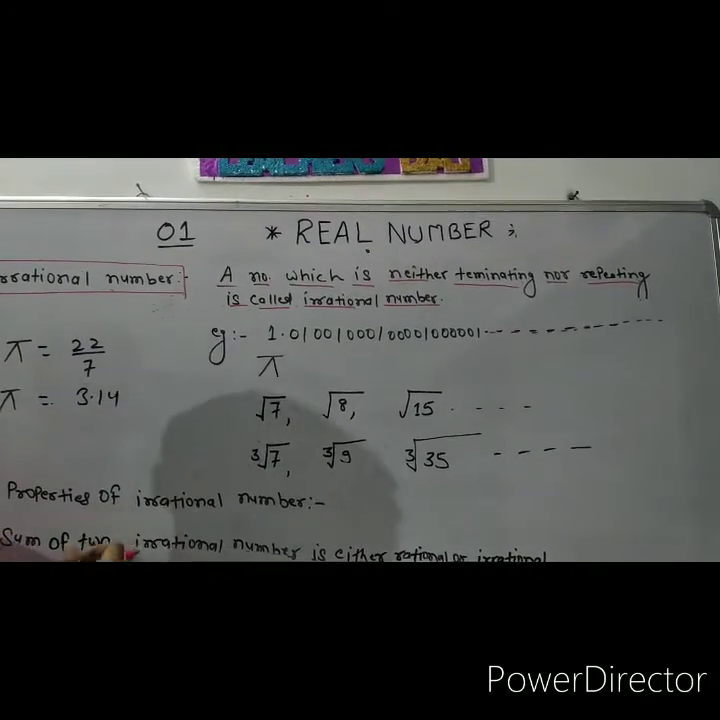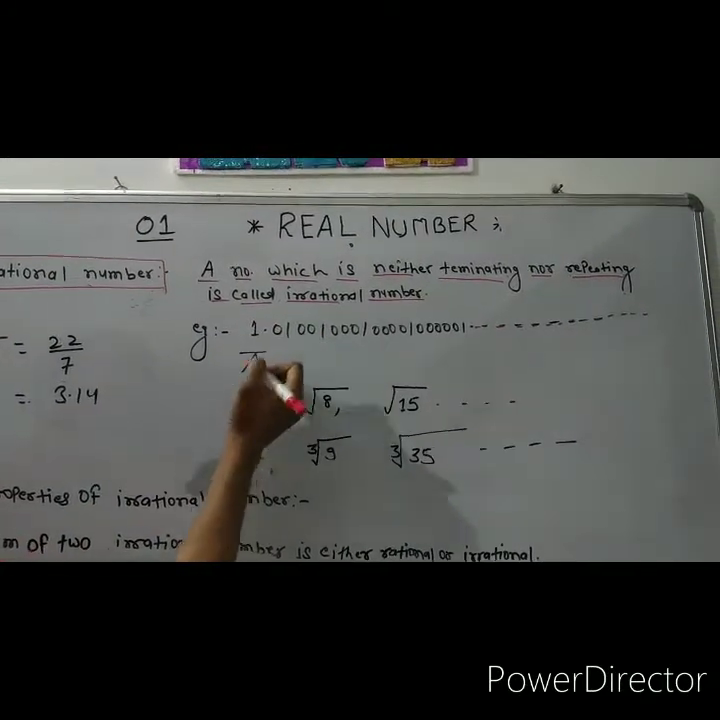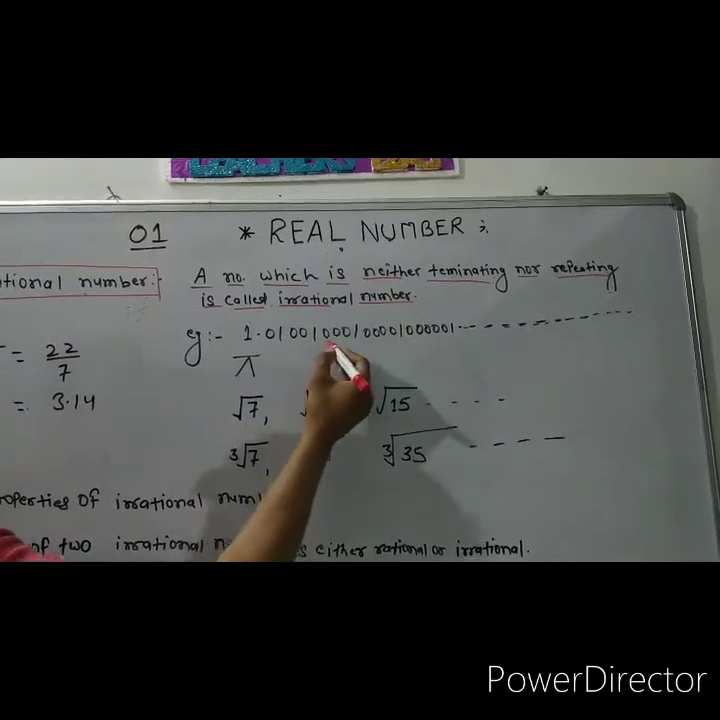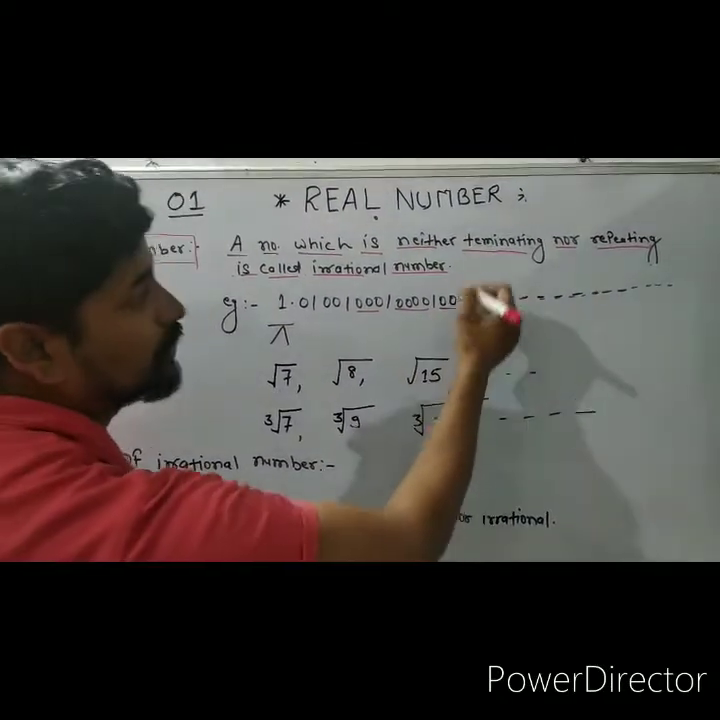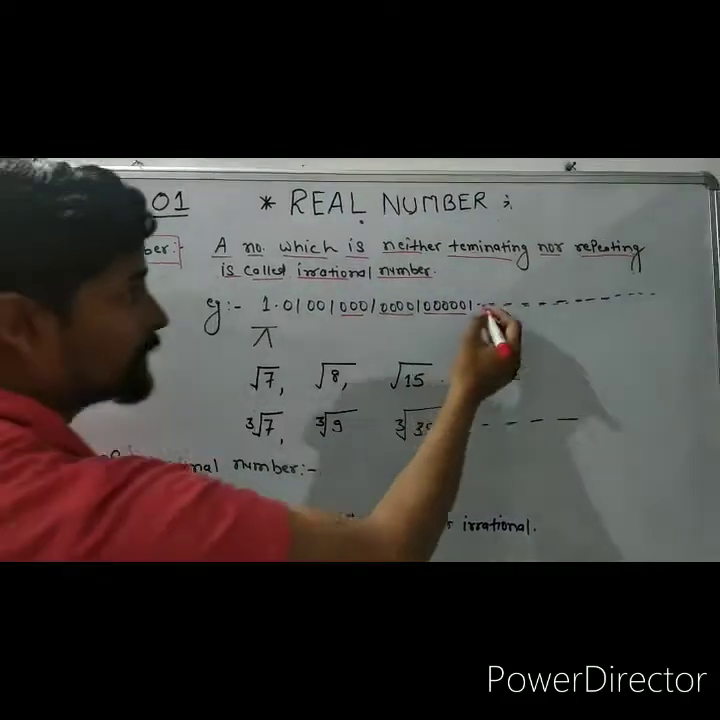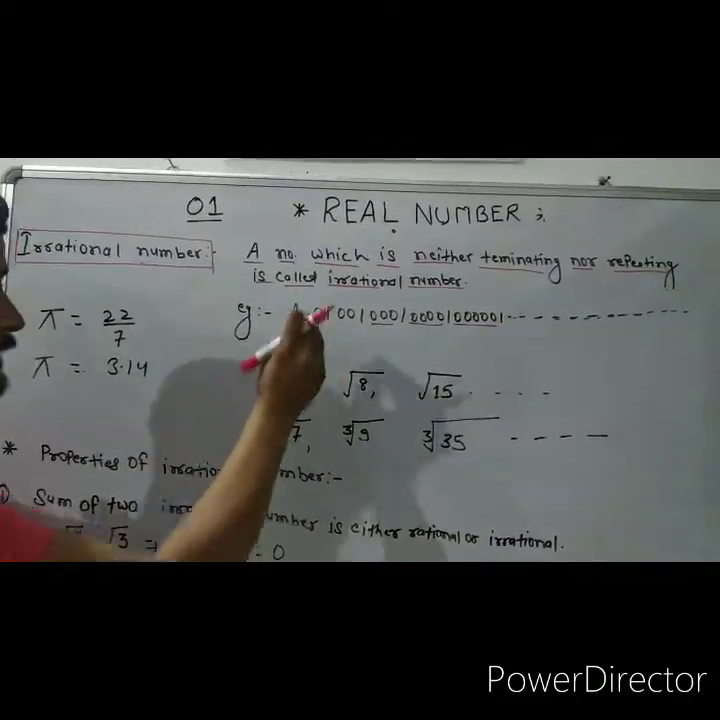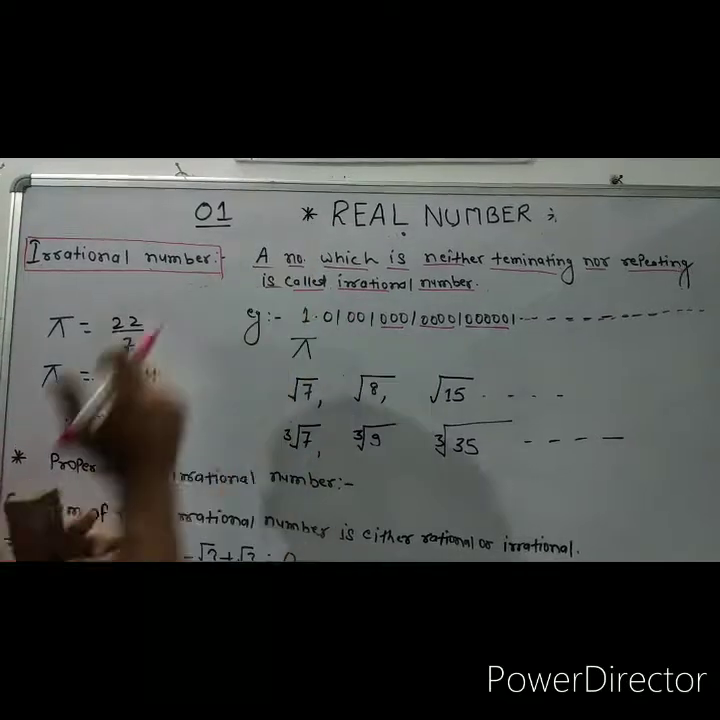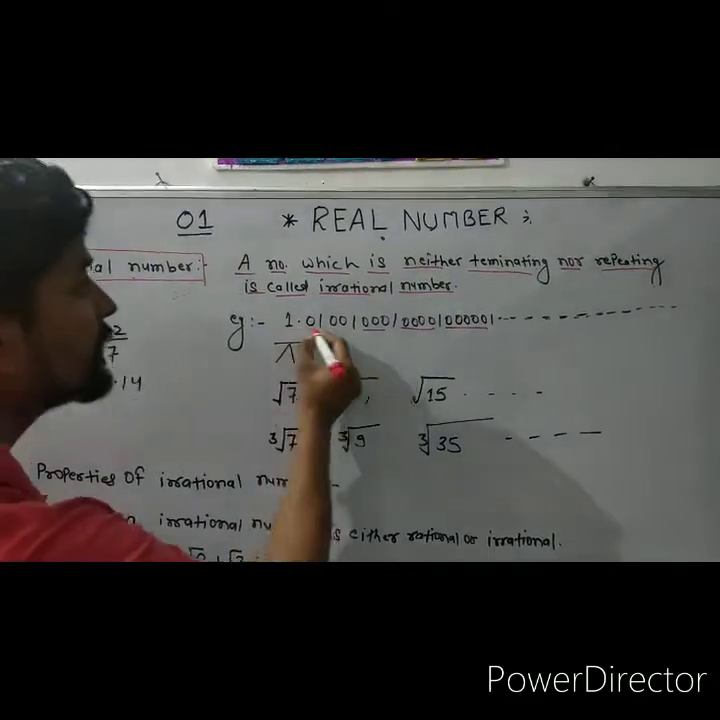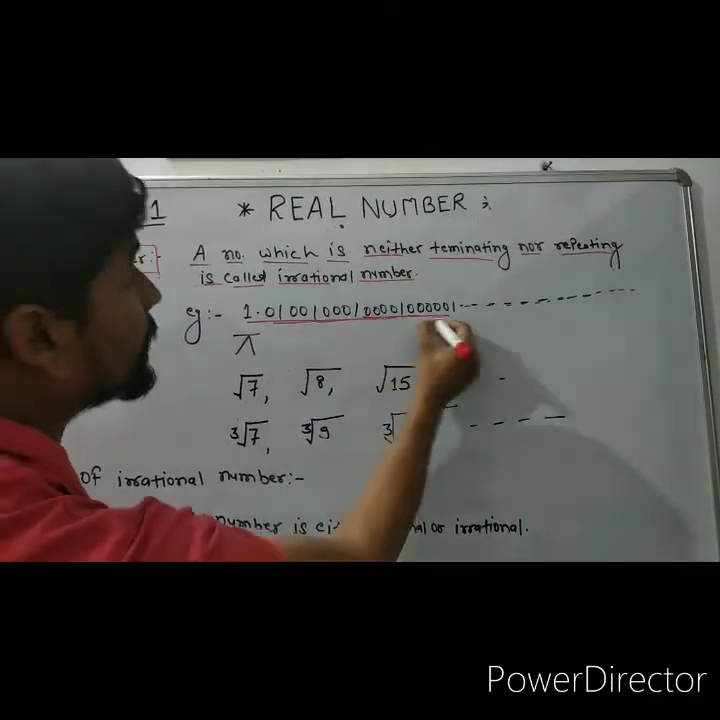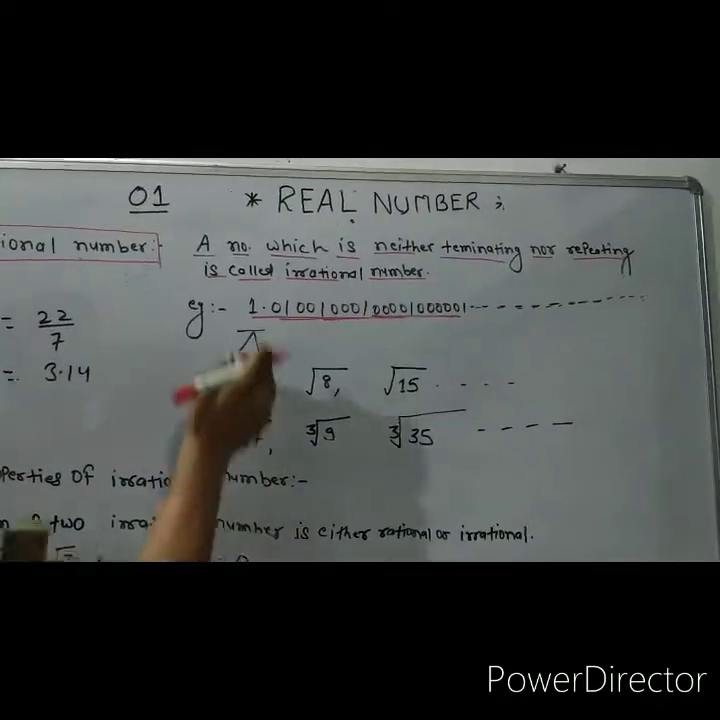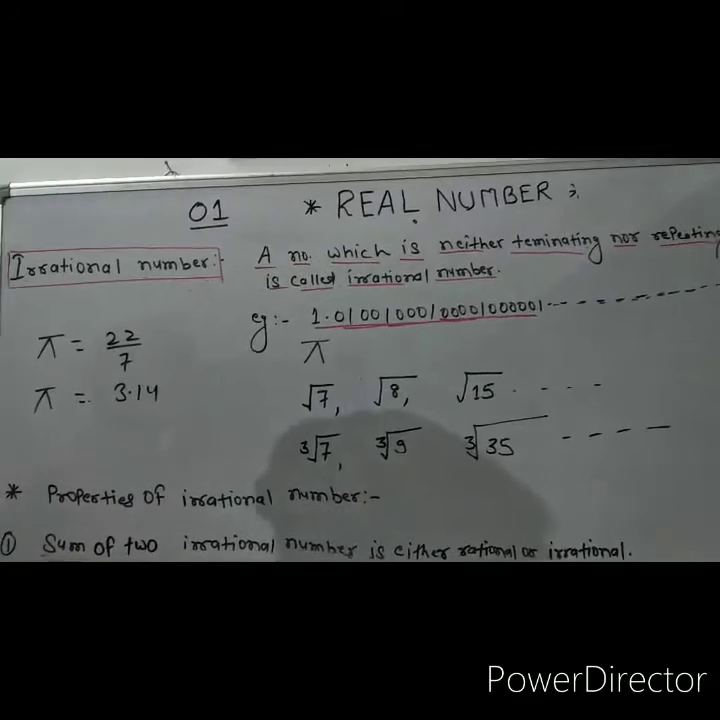Now look at the example here. 1.01001000100001, with 4 zeros after the 1, then 5 zeros after the 1, and so on up to infinity. This is an example of an irrational number because this number is neither terminating nor repeating. That's why it is an irrational number.